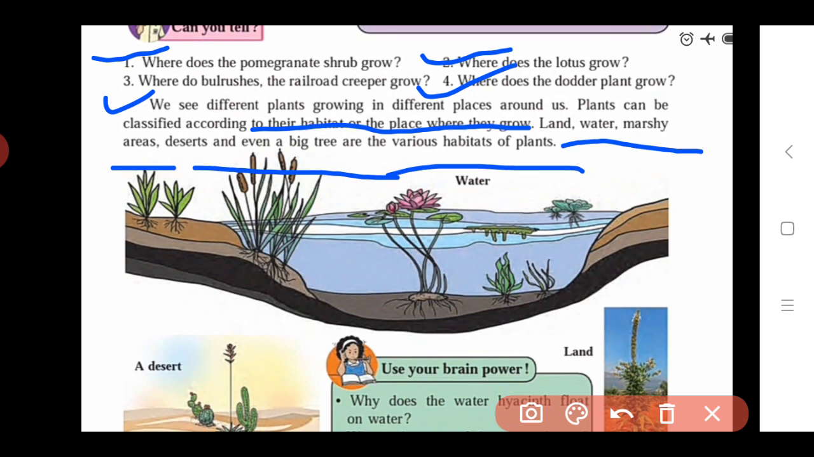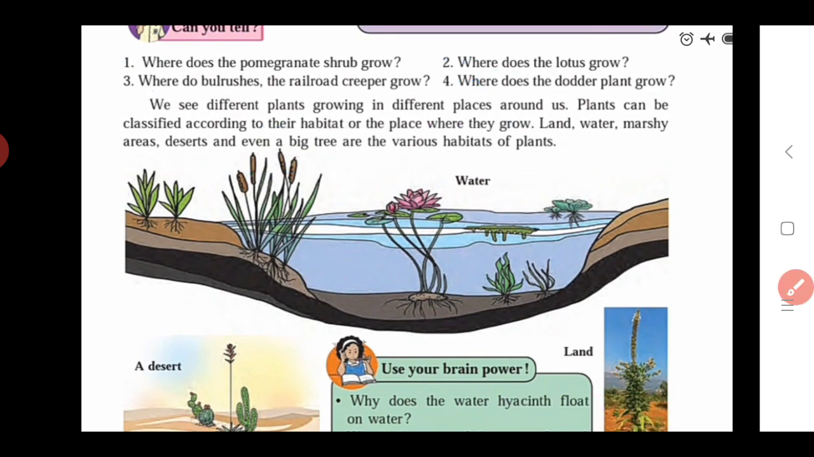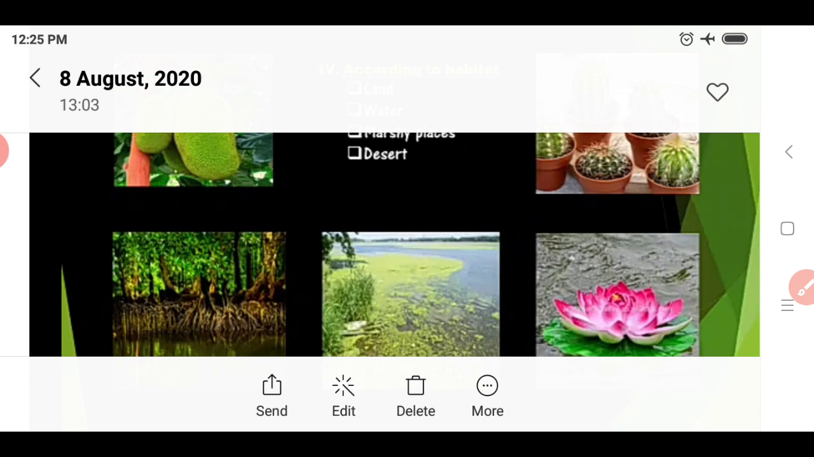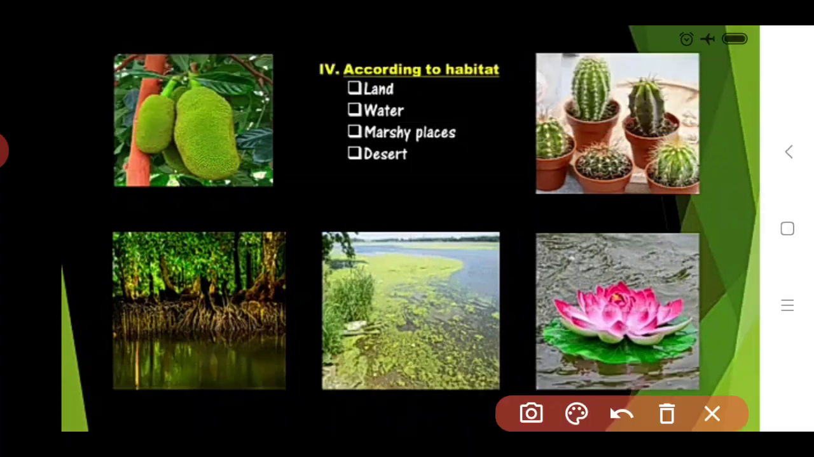So we also see examples of these plants in the image. According to the habitat, the plants are found on the earth, that is, on land we see some big trees. Most of the plants are found on the land, but some plants are also found in the water, like the lotus.